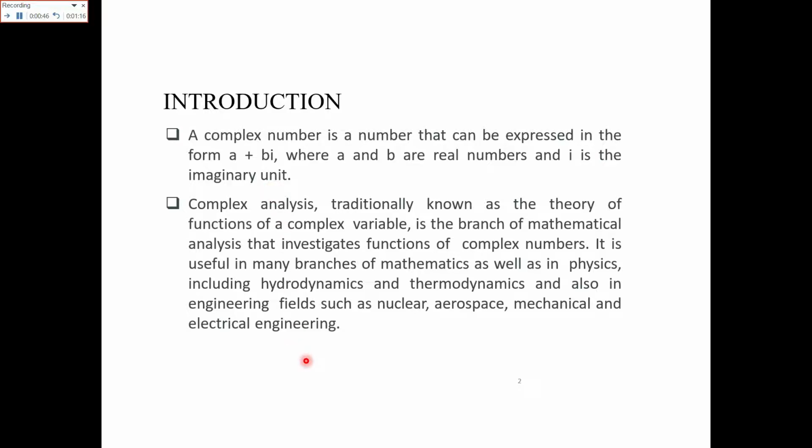Complex analysis, traditionally known as the theory of the function of the complex variables, is the branch of mathematical analysis that investigates the functions of the complex numbers.